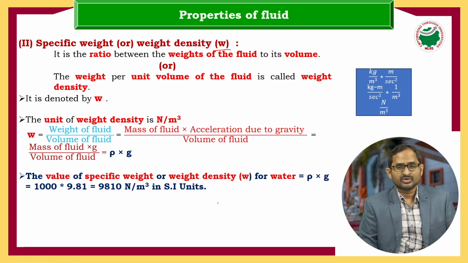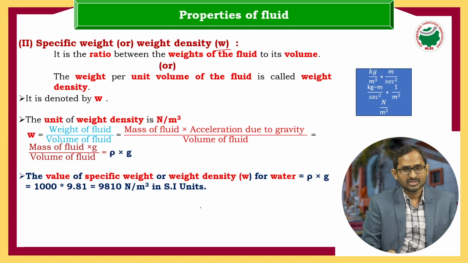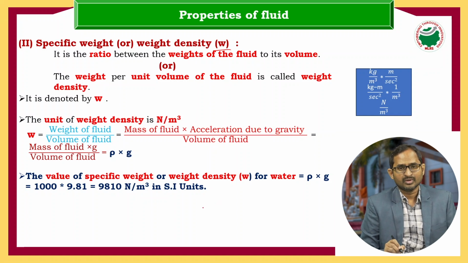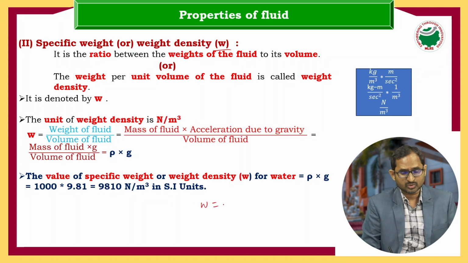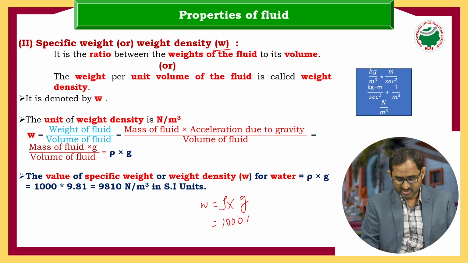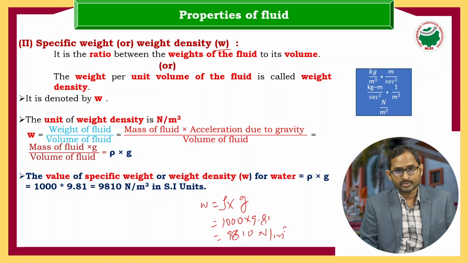We know the density of water at STP, at standard temperature and pressure conditions, is 1000. Like that, what is the weight density of water? Using the formula small w equals mass density into g, with the mass density of water 1000 and g as 9.81, we get 9810 Newton per cubic meter.